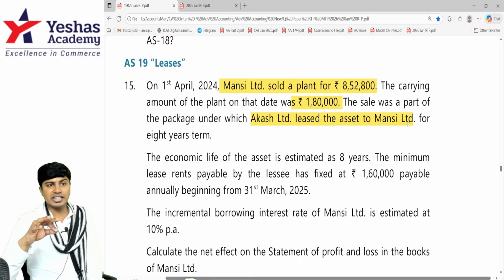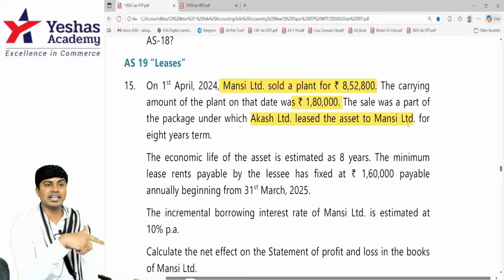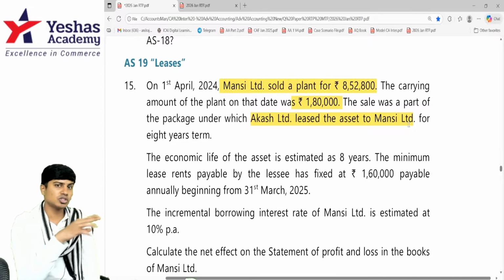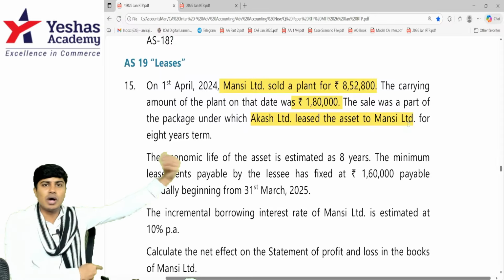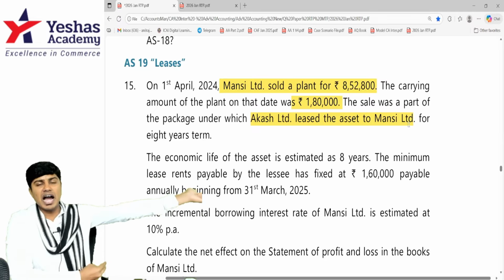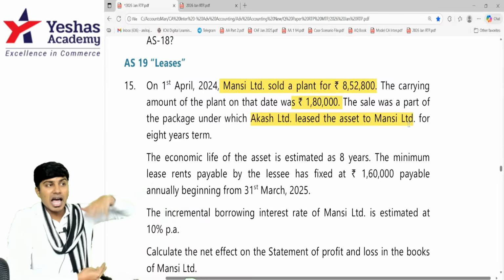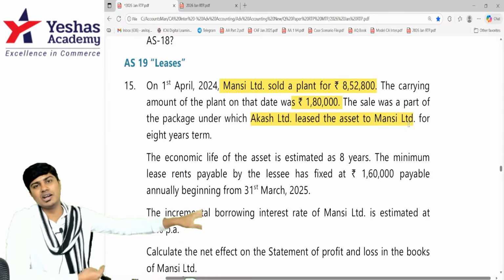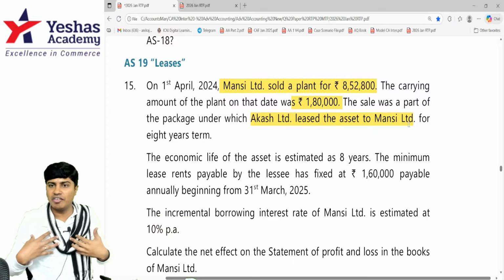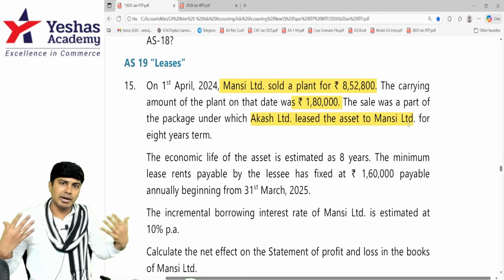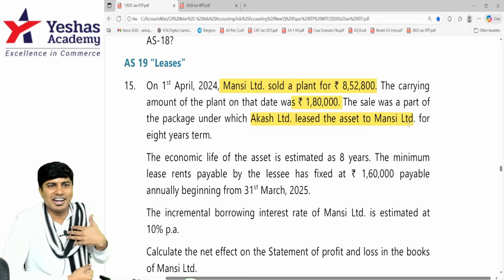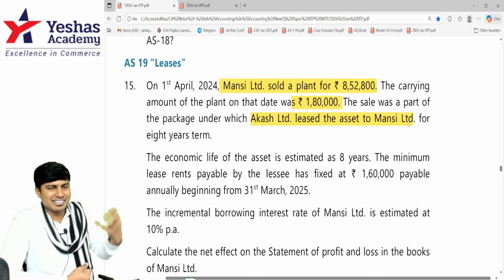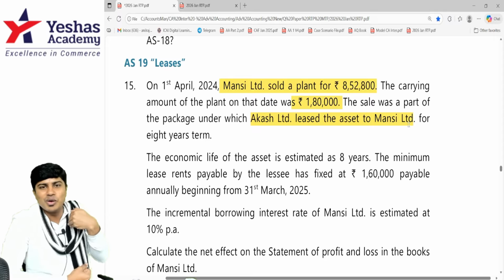Now we need to check whether this is the lease that follows. Is it financial lease or is it operating lease? Because based on that, we will check everything else. Because before sale, I was the owner. I am Mansi. And after I sell it to Akash, Akash becomes the owner. If Akash gives it back to me on finance lease, Akash is not the real owner, because in finance lease, risk reward effective control is transferred to me, and by the logic that risk reward and effective control is transferred back to me, the substance of the transaction tells that I am the owner.